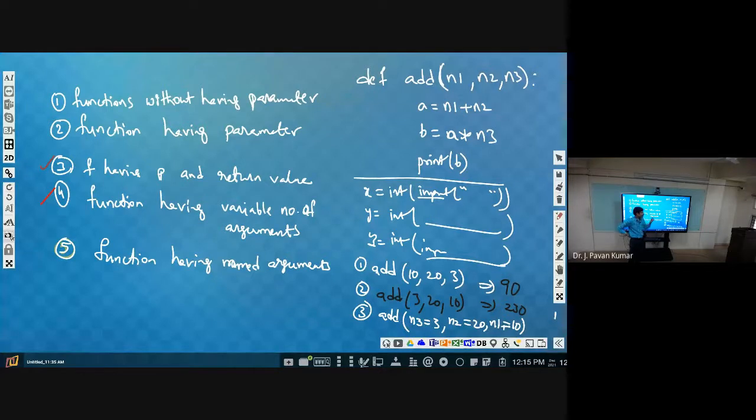Similarly, let us assume one function is defined, and you want to provide other users, not only you, some flexibility. Users who want to utilize your function need not remember the order of the parameters.